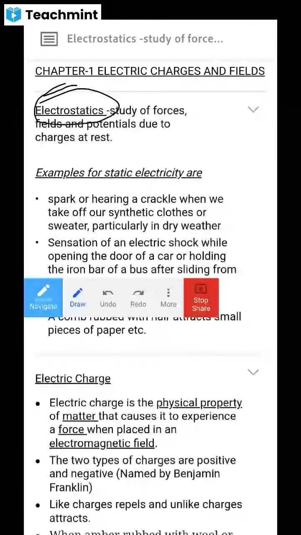Electrostatics is nothing but the study of electric force, electric field, electric potential that we study whenever the charge is at rest. Clear? Whenever the charge is at rest, it produces mainly force, field, potential. So studying all these quantities is called electrostatics. Understood or not?